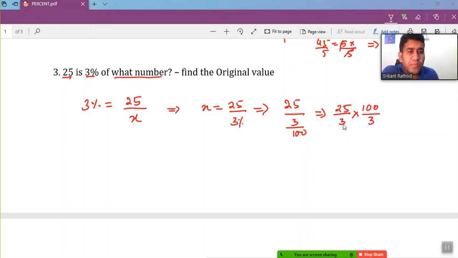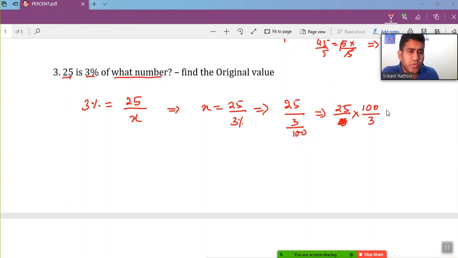If you have any difficulty with how I did this, please refer to my other video based on fractions and decimals. I have explained each and every concept in detail, so you can refer to it for how to multiply, add, subtract, divide, and also how to compare fractional values. All of that is given in that video, please refer to it, right?